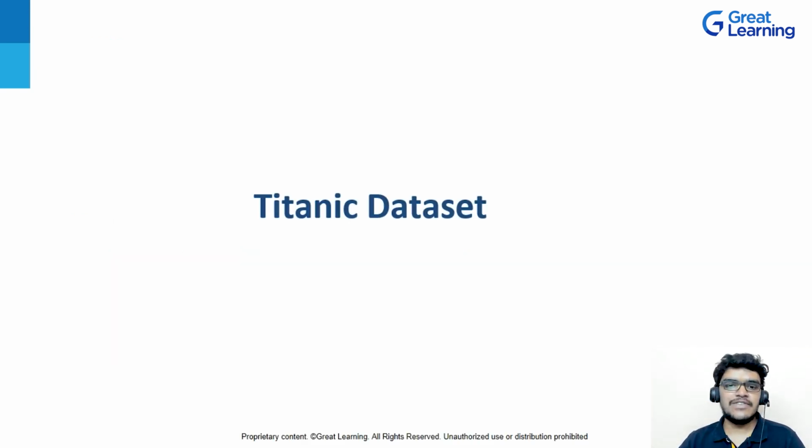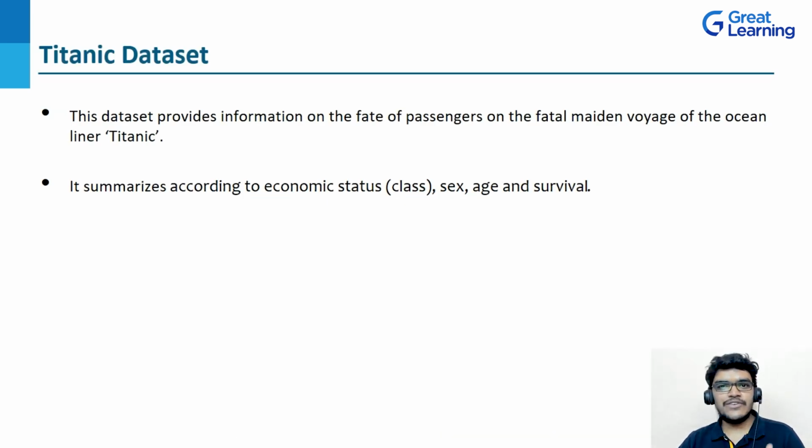So the next dataset we have is the Titanic dataset. As we know, this is a very popular dataset based on the sinking of the Titanic. Basically, this dataset provides information on the fate of the passengers on the fatal maiden voyage of the ocean liner Titanic. So what happens in this dataset? This dataset summarizes the economic status, sex, age and survival.